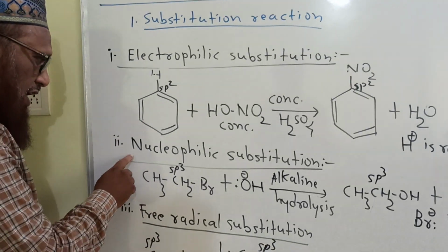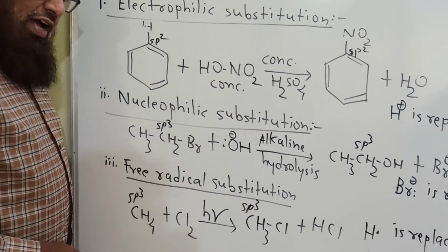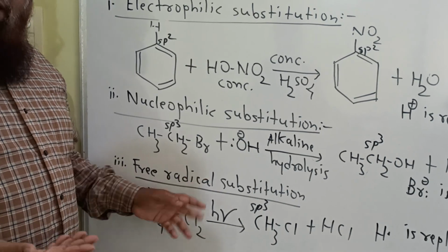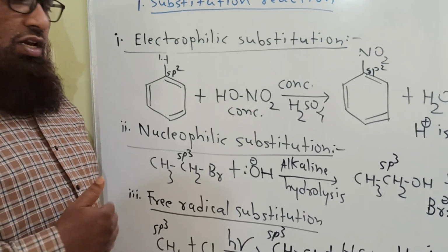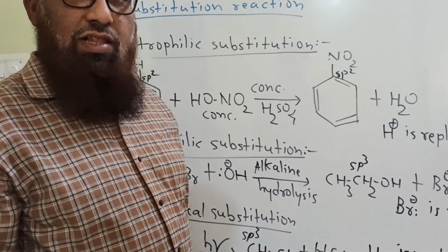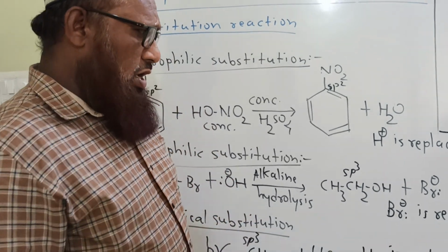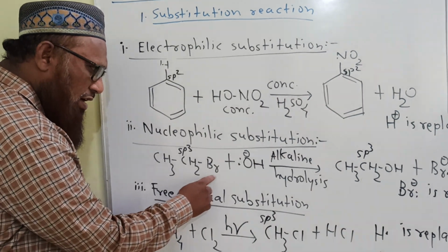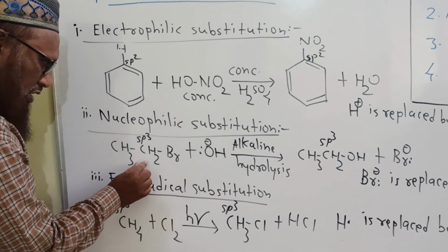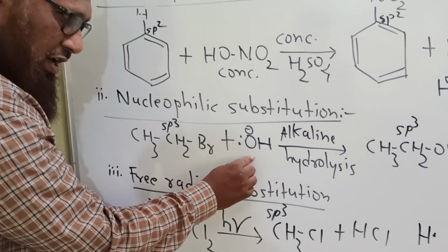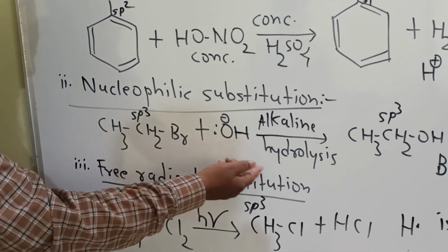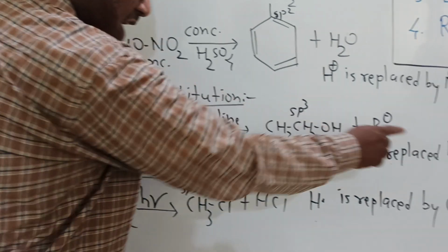Then let us see the second, nucleophilic substitution reaction. In this, one nucleophile, an electron rich species, is replaced by another nucleophile, another electron rich species. Here ethyl bromide, alkaline hydrolysis: substrate, reagent, nucleophilic reagent. Here Br minus is replaced by OH minus ion.